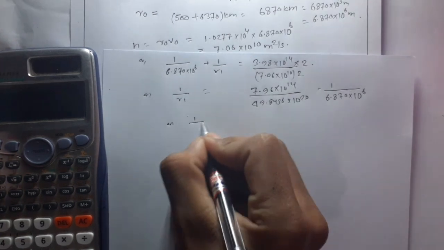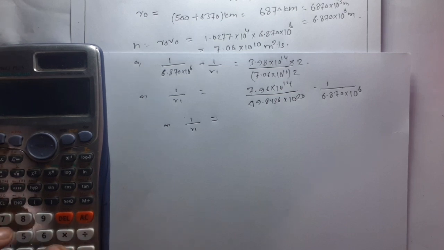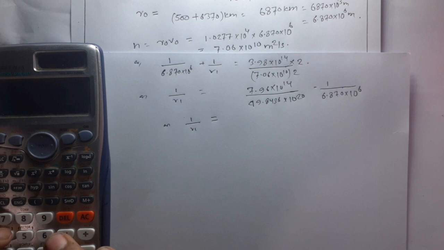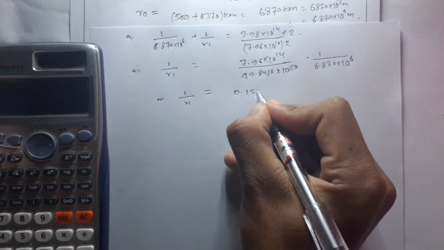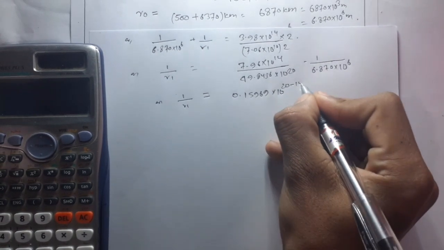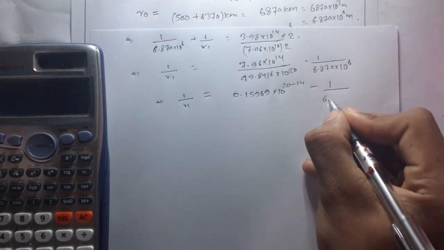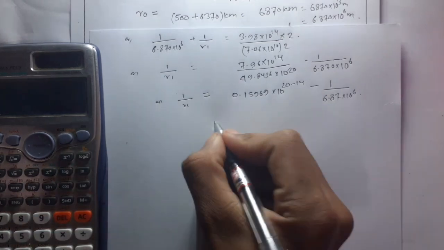So 1 by r1 is equal to 7.96 divided by 49.8436. So this is 0.15969 into 10 to the power 6, minus 1 upon 6.87 into 10 to the power 6.